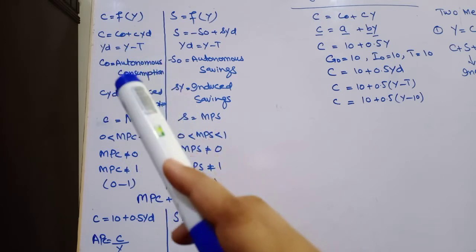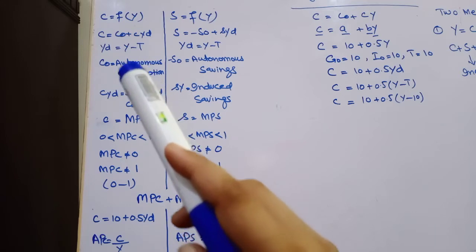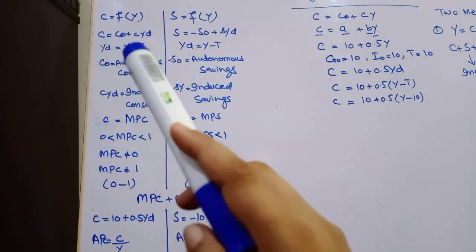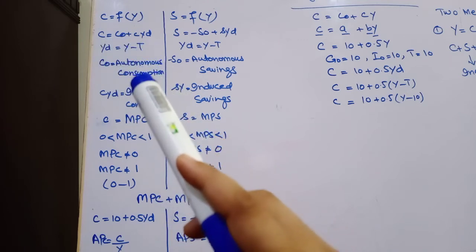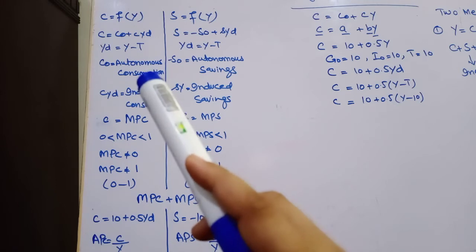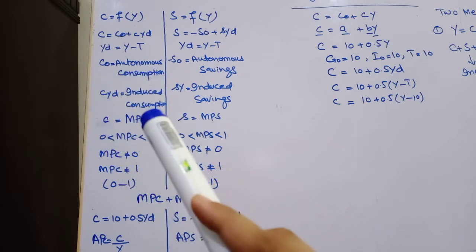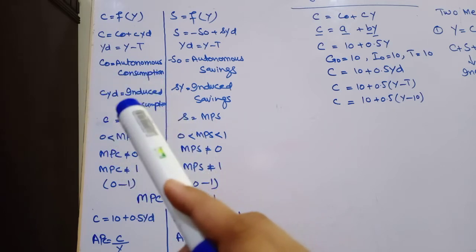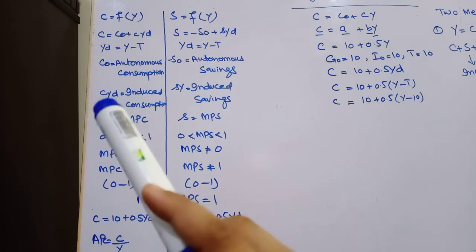Autonomous consumption means consumption expenditures at zero level of income. It does not depend on income level. It shows those expenditures that comprise very basic needs. Okay. And small c YD, induced consumption, is that level of consumption which depends on income level.